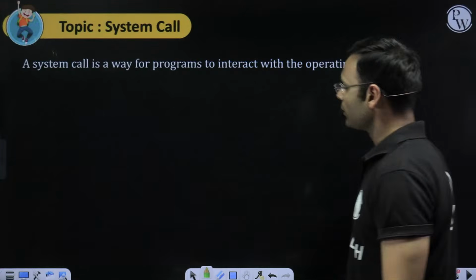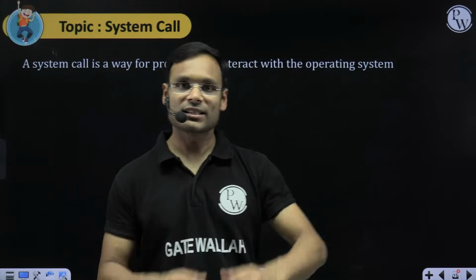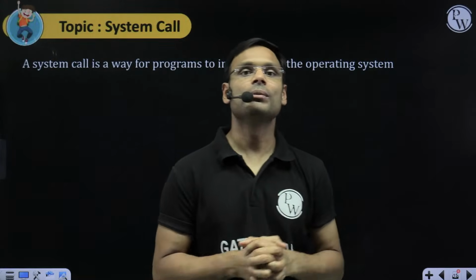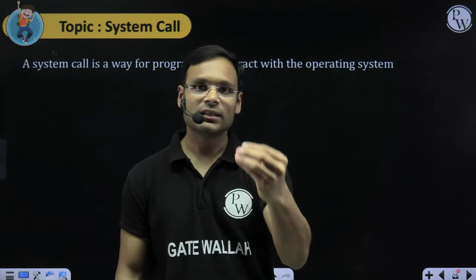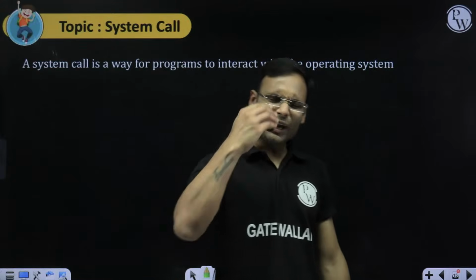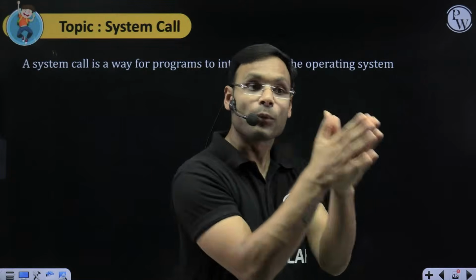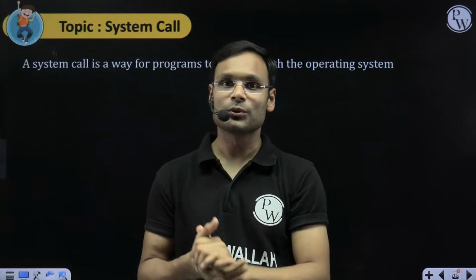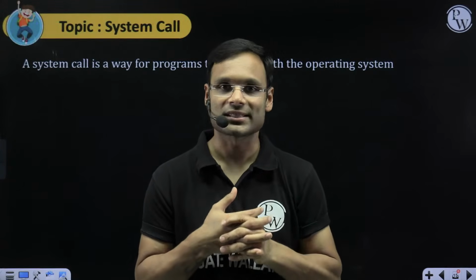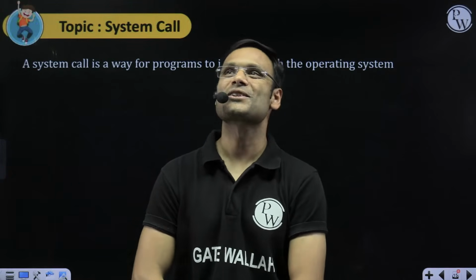Next is system call. What is a system call? To tell the operating system that we want something from it, there is a procedure. That procedure is called a system call. So anything you as a user, or any program you are running in the computer system, wants to do in the system, that program will tell the OS, hey OS, please do this for me.